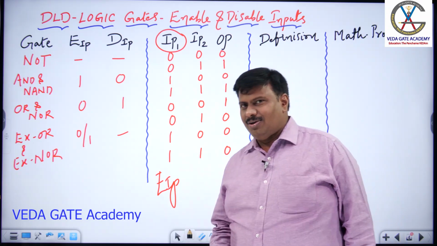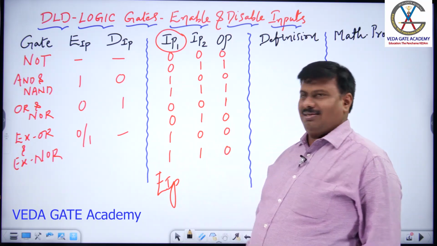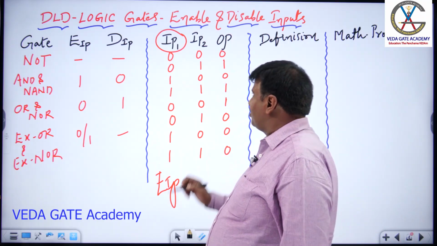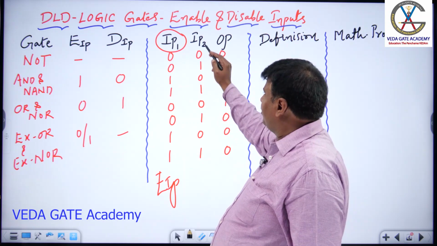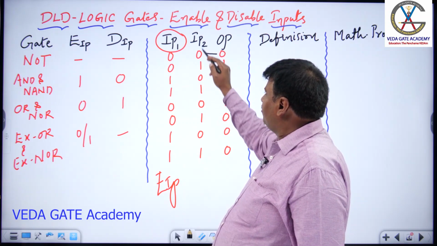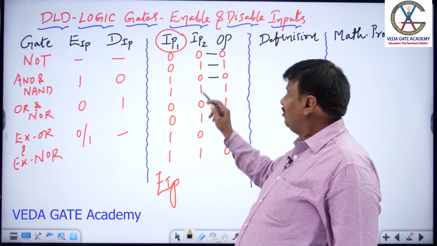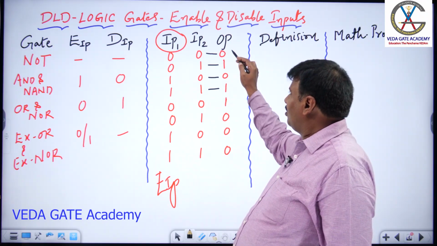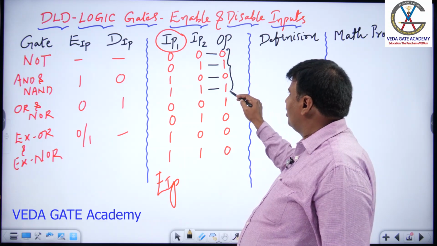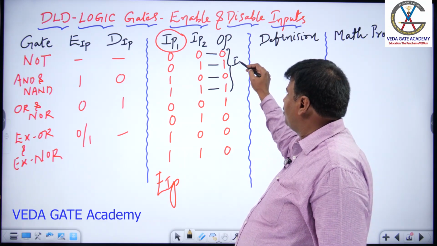Let us try to find out the logic in this table. Why don't you observe the first two cases? Input 2 is 0, output is 0. Input 2 is 1, output is 1. Input 2 is 0, output 0. Input 2 is 1, output 1. In all these four cases, output is the impression of input 2.